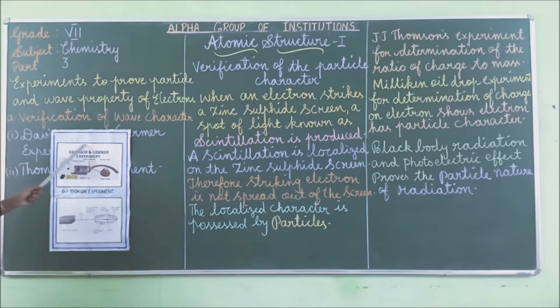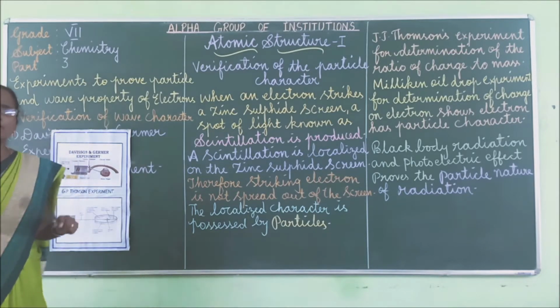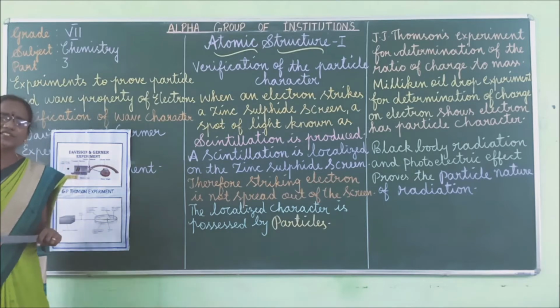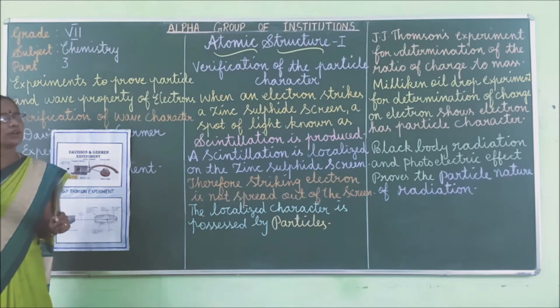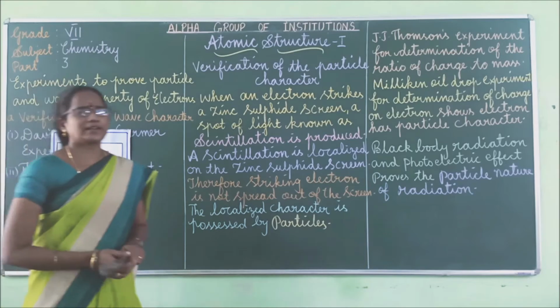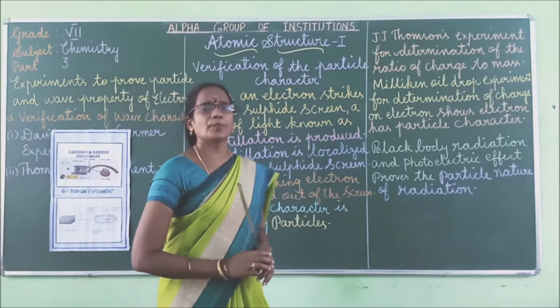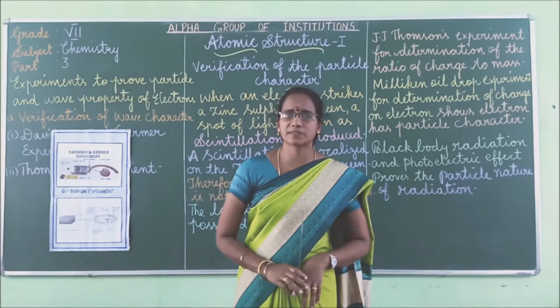So here in this setup, tungsten filament is placed here. Why particularly tungsten filament is used in Davison and Germer experiment? Tungsten is a metal. Okay, it is used for making filaments in bulbs.